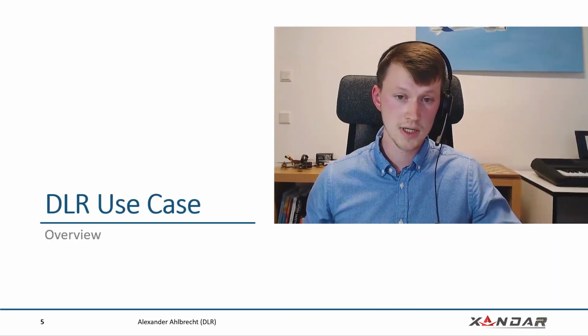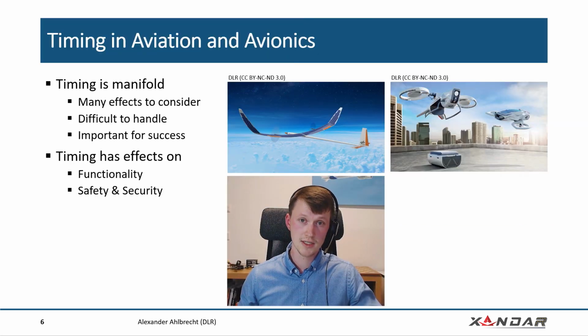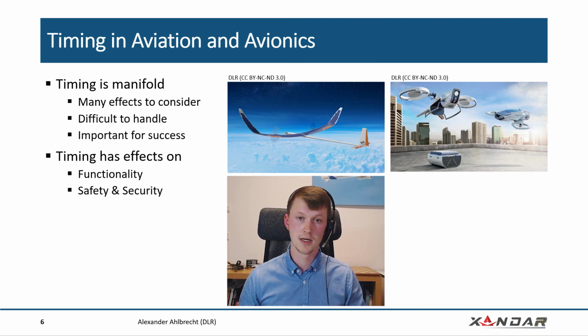For the DLR use case, I'm going to start with timing in general in aviation and avionics. What we have seen already is that there are many effects to consider, so timing is manifold and also difficult to handle. But at the same time, timing is important for success and has effects on functionality, but also safety and security.